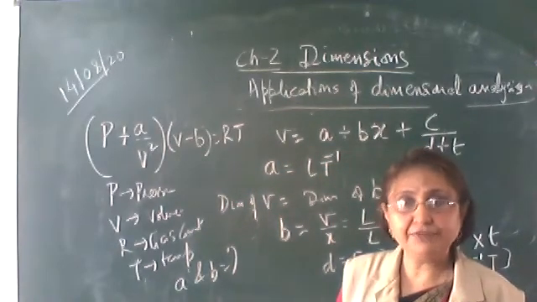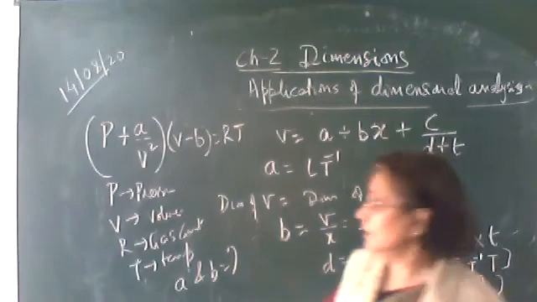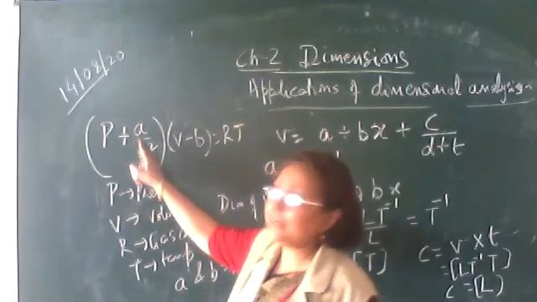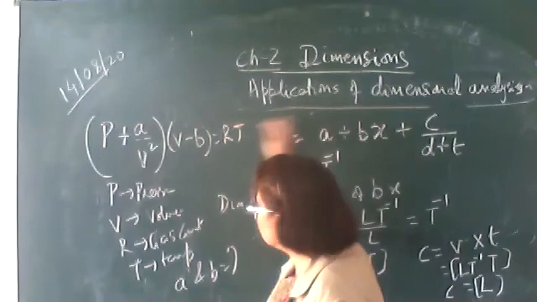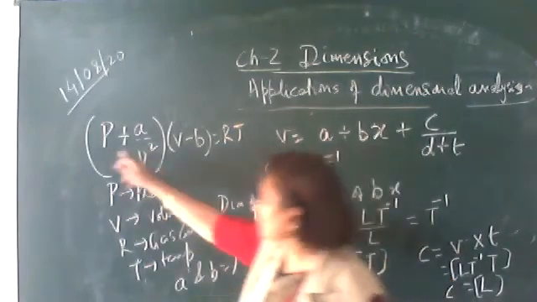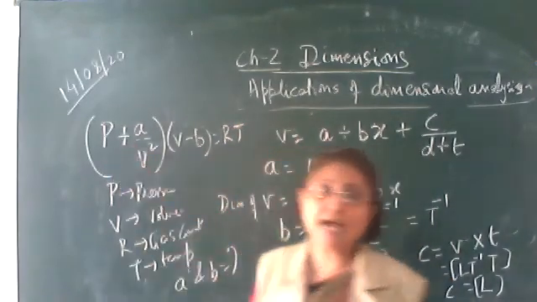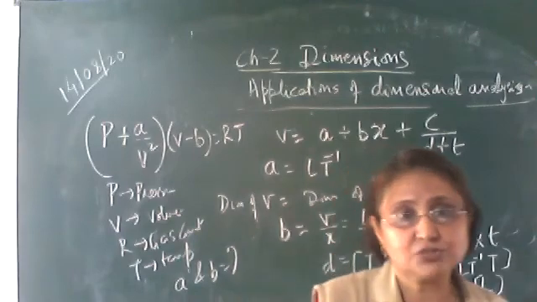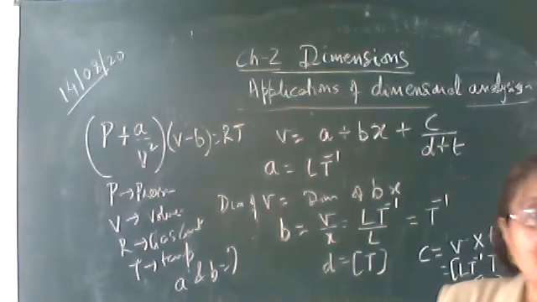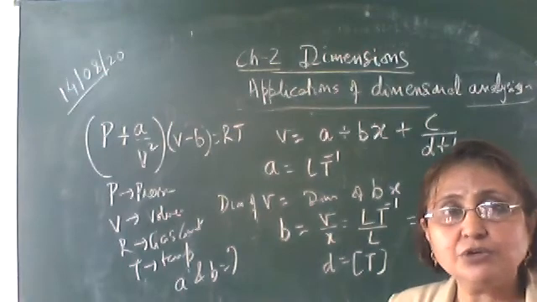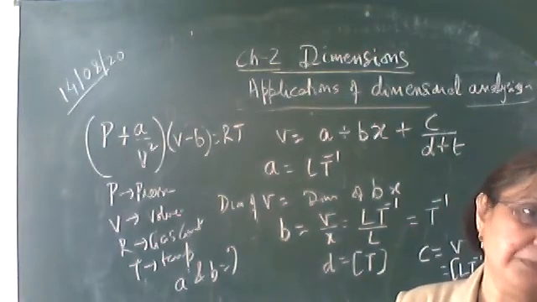I am giving you a hint. You will do it yourself. The pressure is added to A upon V square. Forget the right hand side. Here on the left hand side, pressure is added to A upon V square. So the dimension of pressure should be equal to the dimension of A upon V square.